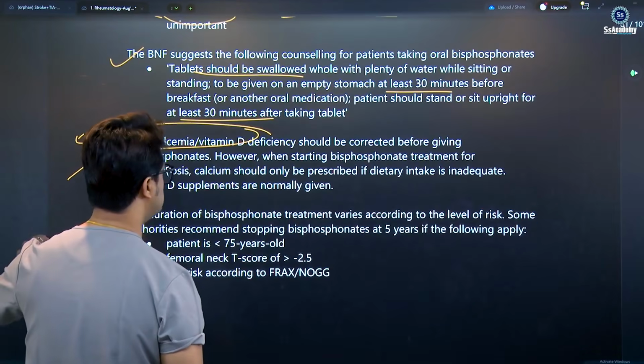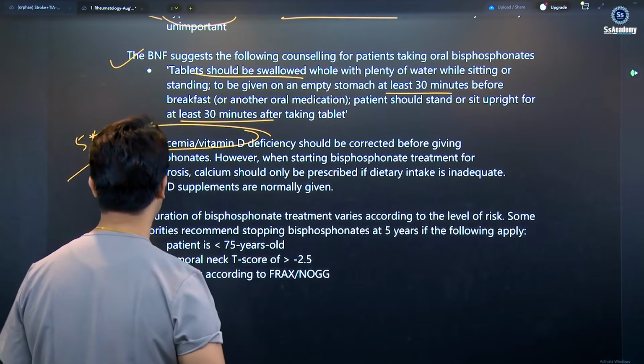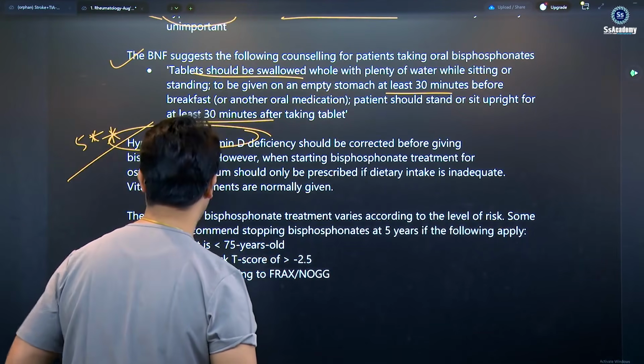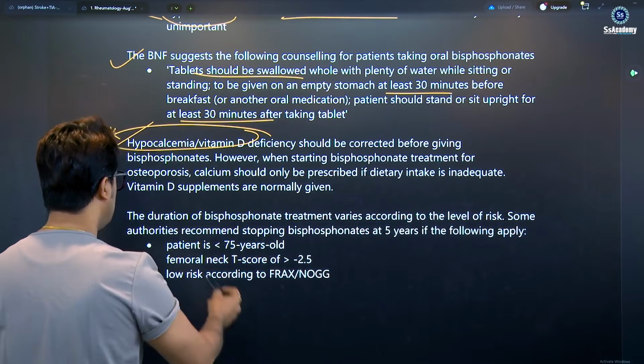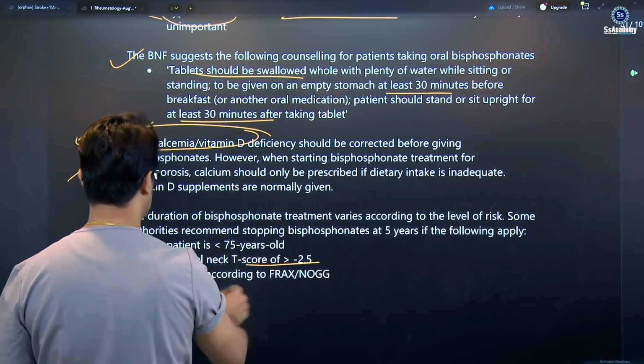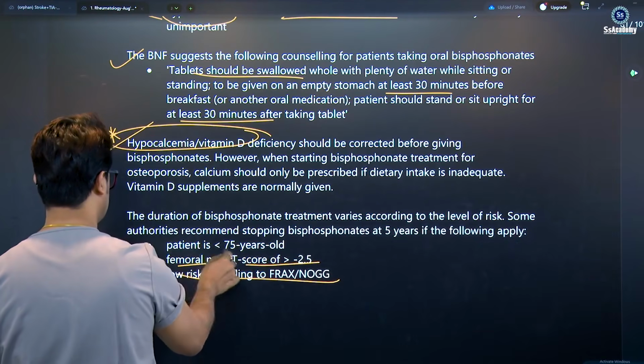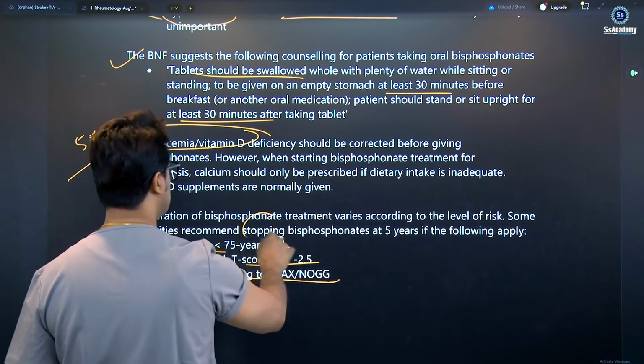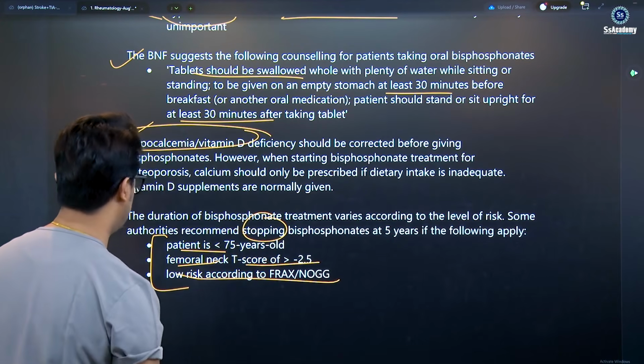The duration of bisphosphonate treatment varies according to the level of the risk. Some authorities recommend stopping bisphosphonate at 5 years if the following apply: the patient is less than 75, femoral neck score is low, and low risk.